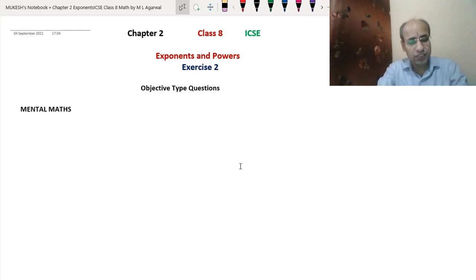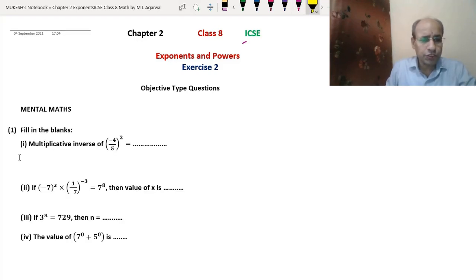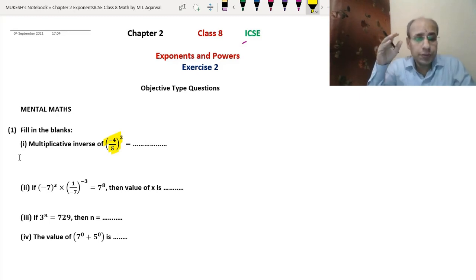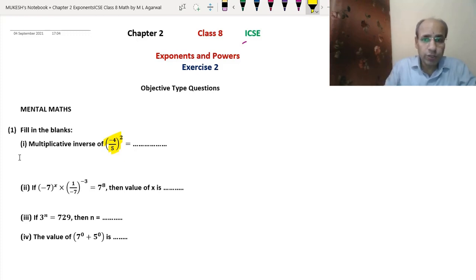So let's do the first question. In the first part, we have to find the multiplicative inverse of (minus 4 upon 5) to the power 2. As I had told you, we can find the multiplicative inverse in two different ways: either we can change the sign of the exponent, or we can invert the number. Multiplicative inverse means the reciprocal of a number. So here we will just reciprocate the number.